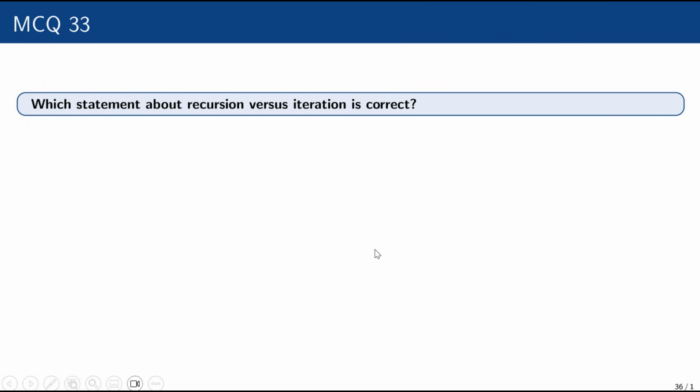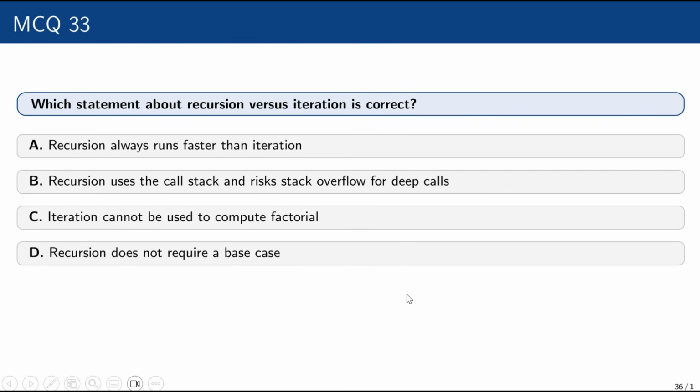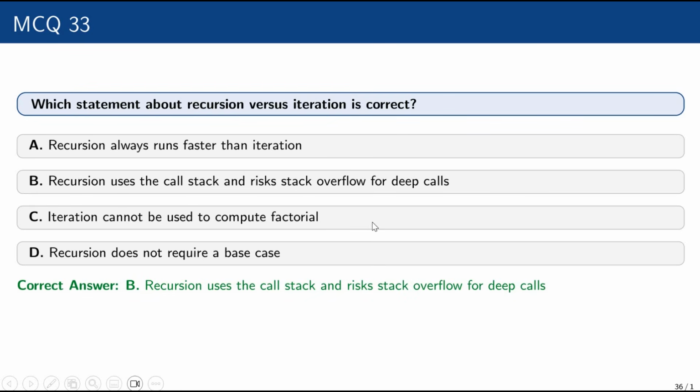Which statement about recursion versus iteration is correct? A, recursion always runs faster than iteration. B, recursion uses the call stack and risks stack overflow for deep calls. C, iteration cannot be used to compute factorial. D, recursion does not require a base case. B. Recursion uses the call stack and risks stack overflow for deep calls. Yes.